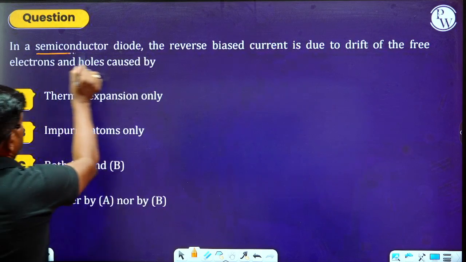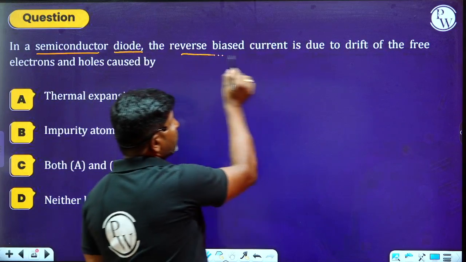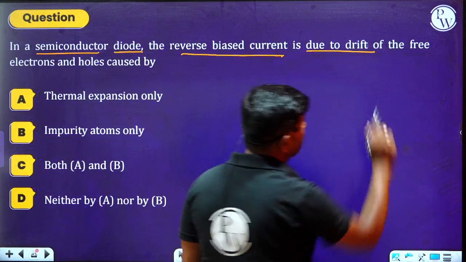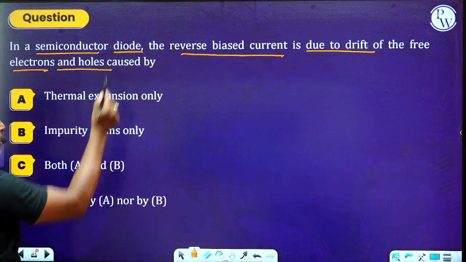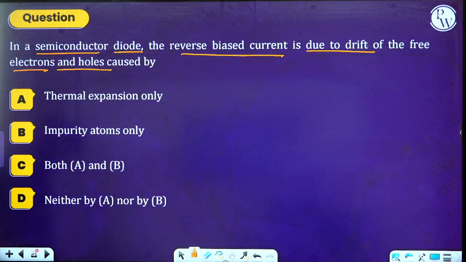In a semiconductor diode, the reverse biased current is due to the drift of free electrons and holes caused by... So how can we answer this question here? Please think and answer this question. So what is the reason for this?